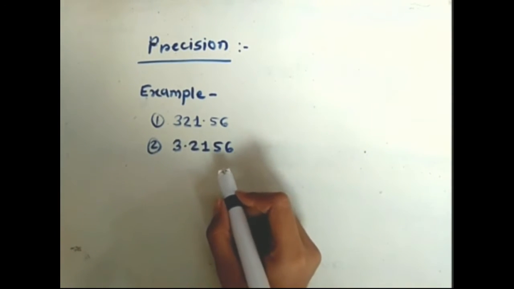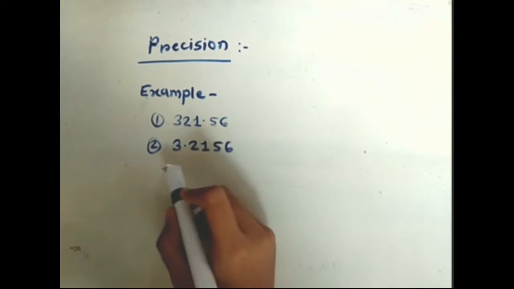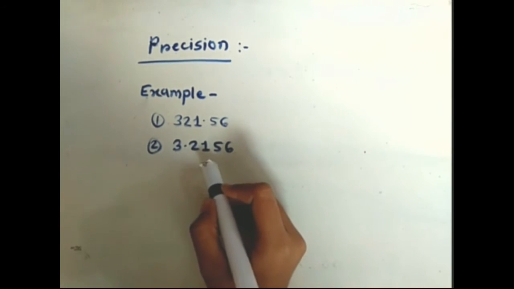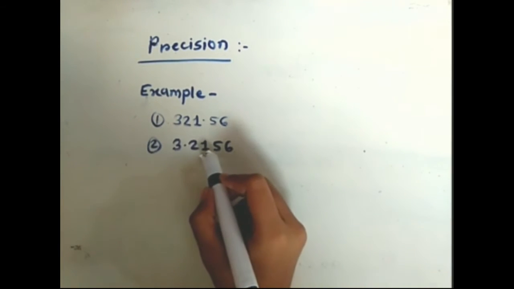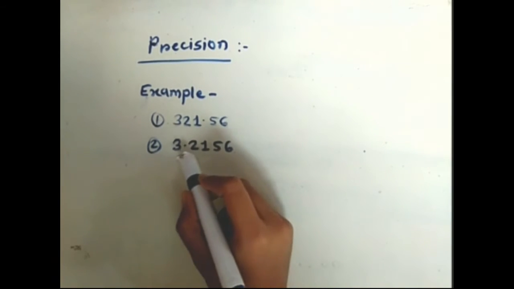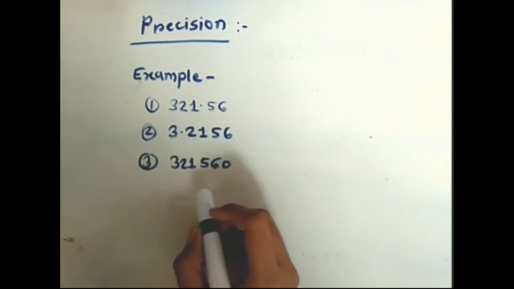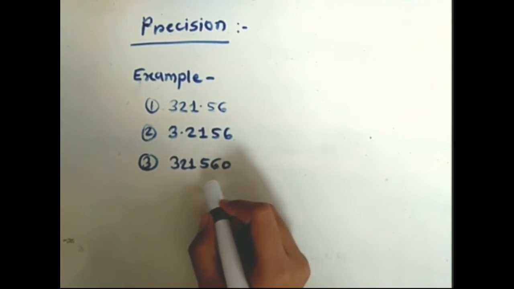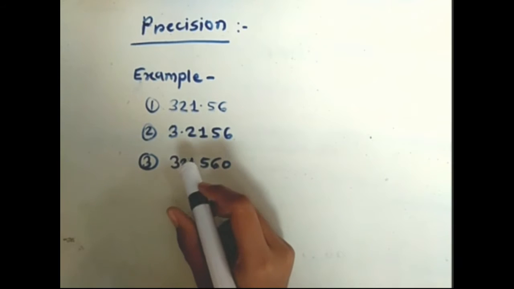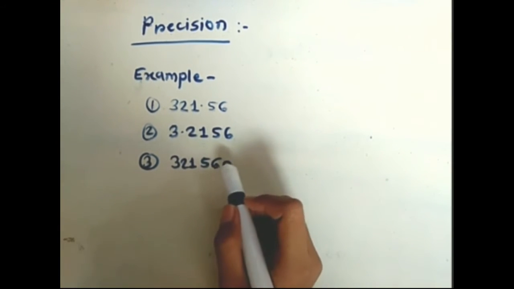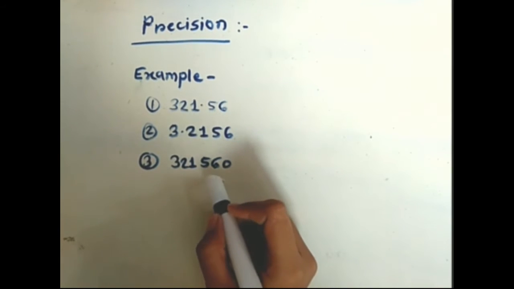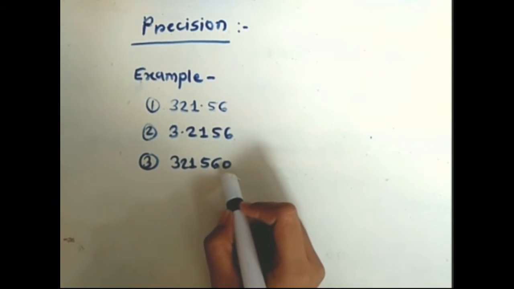Let's discuss the second example, that is 3.2156. In this number, there is an accuracy of 5 significant digits and precision of 4 decimal places. In the third example, that is the number 3,21,560, this number has an accuracy of 5 significant digits and precision of tens place.